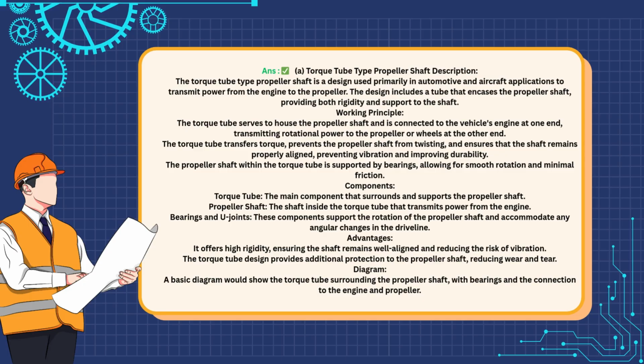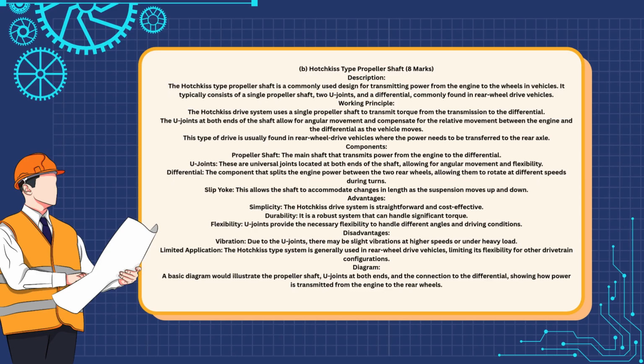The Hotchkiss-type propeller shaft is commonly found in rear-wheel drive vehicles. It uses a single propeller shaft with U-joints at both ends to transmit torque from the engine to the differential. The U-joints allow for angular movement, accommodating changes in the driveline. This system is simple, durable, and cost-effective, but can cause slight vibrations at higher speeds. It's mainly used in rear-wheel drive vehicles, limiting its application in other configurations.